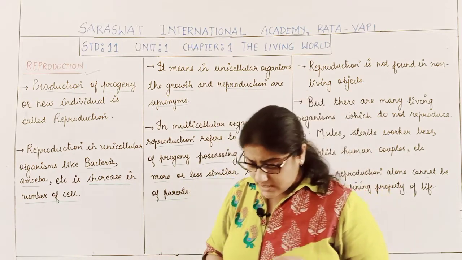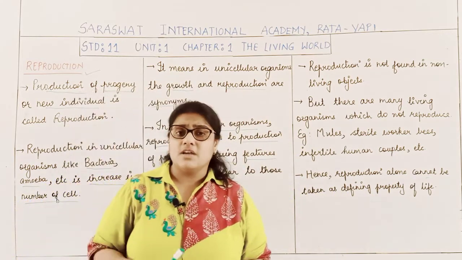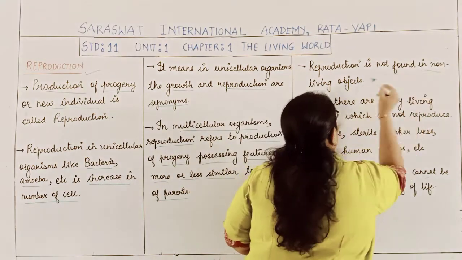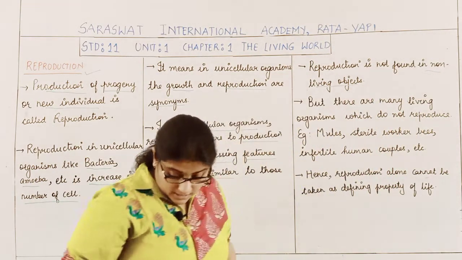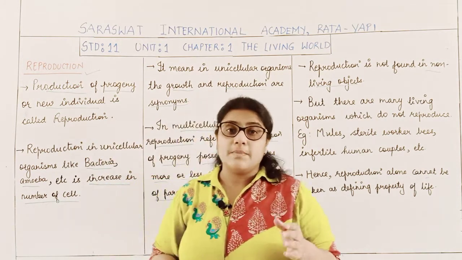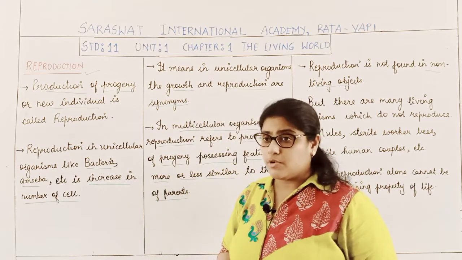Now students, one thing: reproduction is a process which is not found in any non-living objects. It means the non-living organisms do not reproduce.